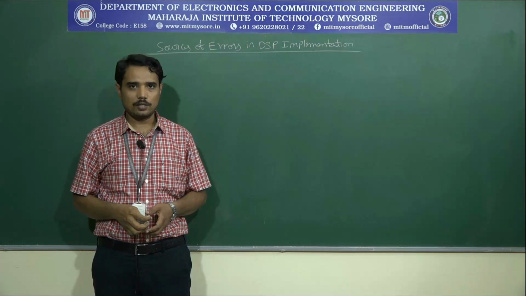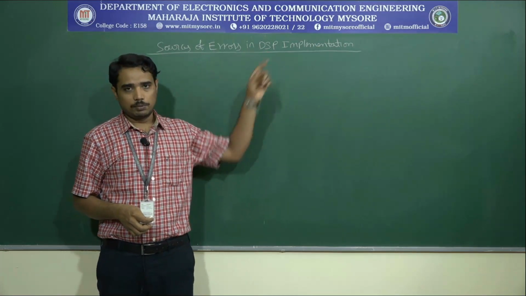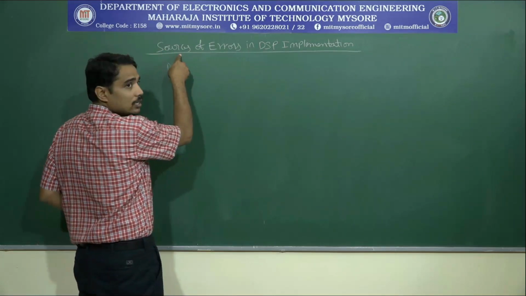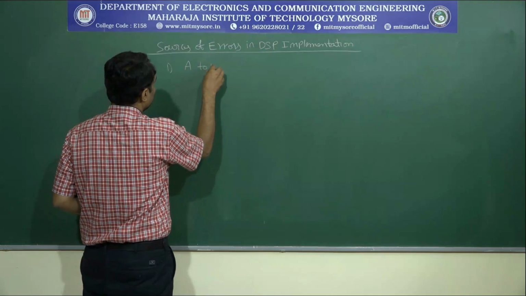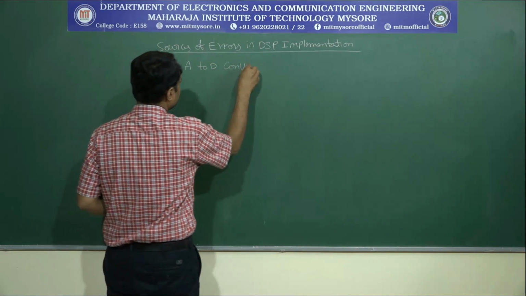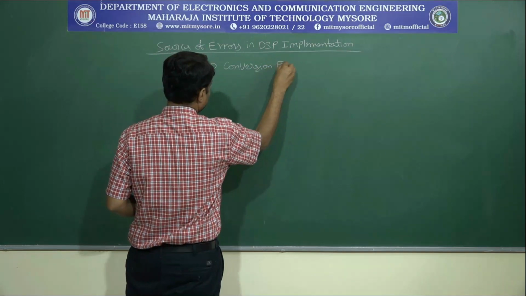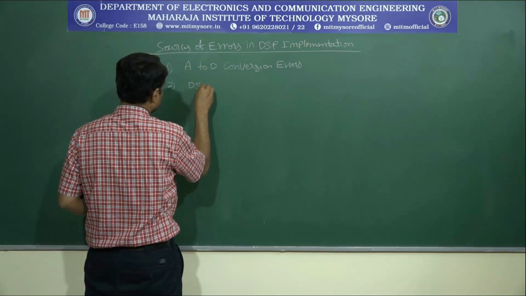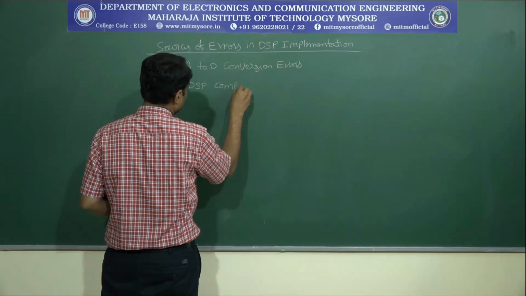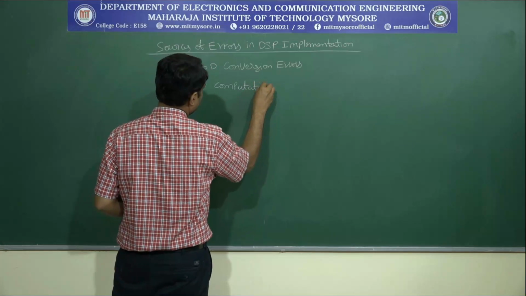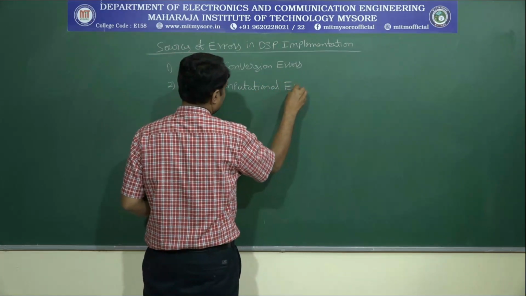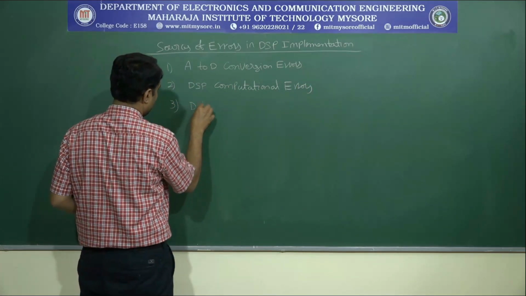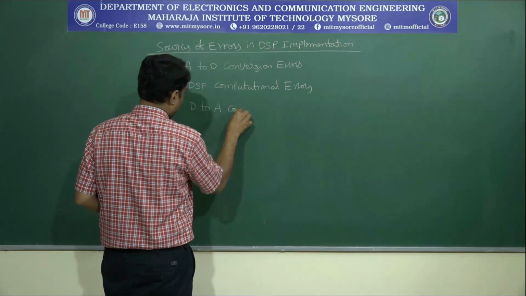With respect to the DSP implementation, there are three types of errors. The first one may be the A to D conversion errors. Then DSP computational errors. And at the last, it may be D to A conversion errors.